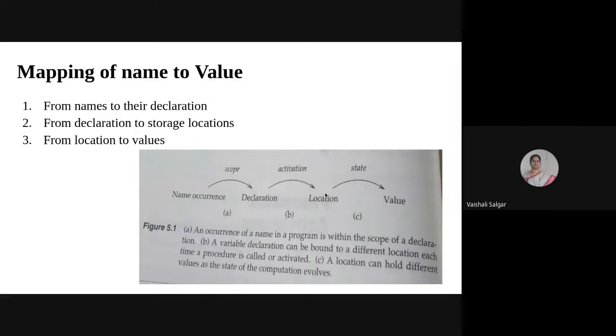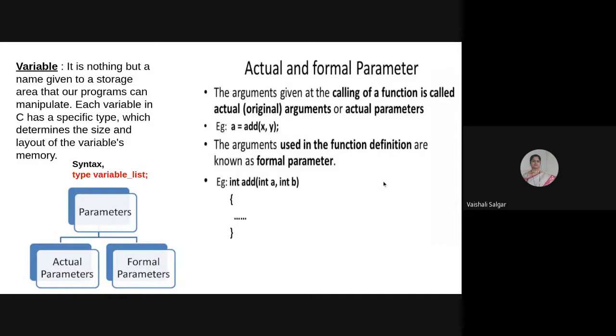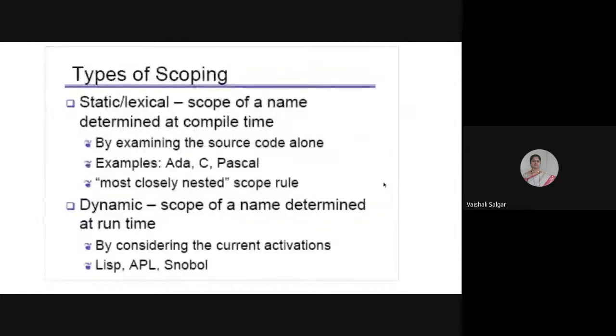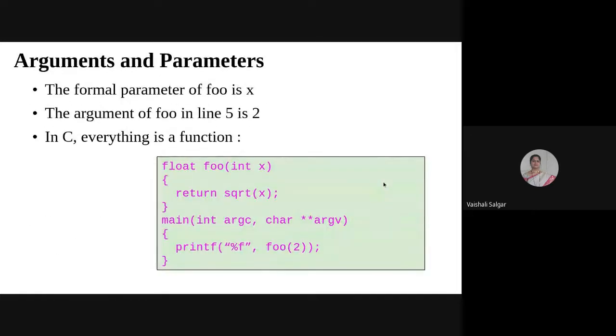The actual execution of the procedure body indicates the state, because it will hold different values as the computation is done. So scope, activation, and state are the terms used by the procedure or function execution. Okay.